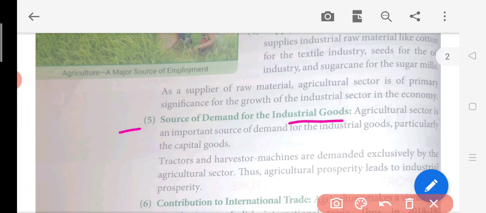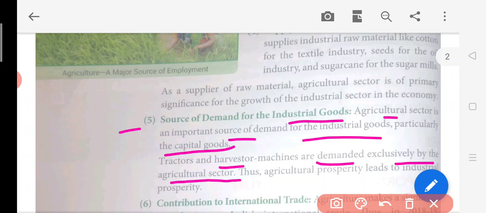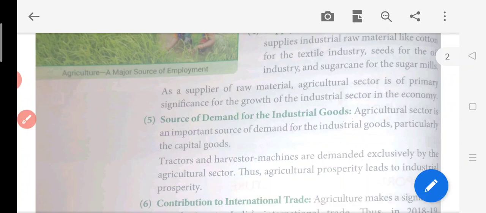Okay, so here the agriculture sector is an important source of demand for the industrial good, particularly the capital goods. So tractor and harvester machines are demanded exclusively by the agriculture sector. So in this sector also some machines are required in agriculture, like tractors, harvesters. So all these things are demanded because of this agriculture field. So agriculture prosperity leads to the spurt or increase in the production of the industrial sector also.